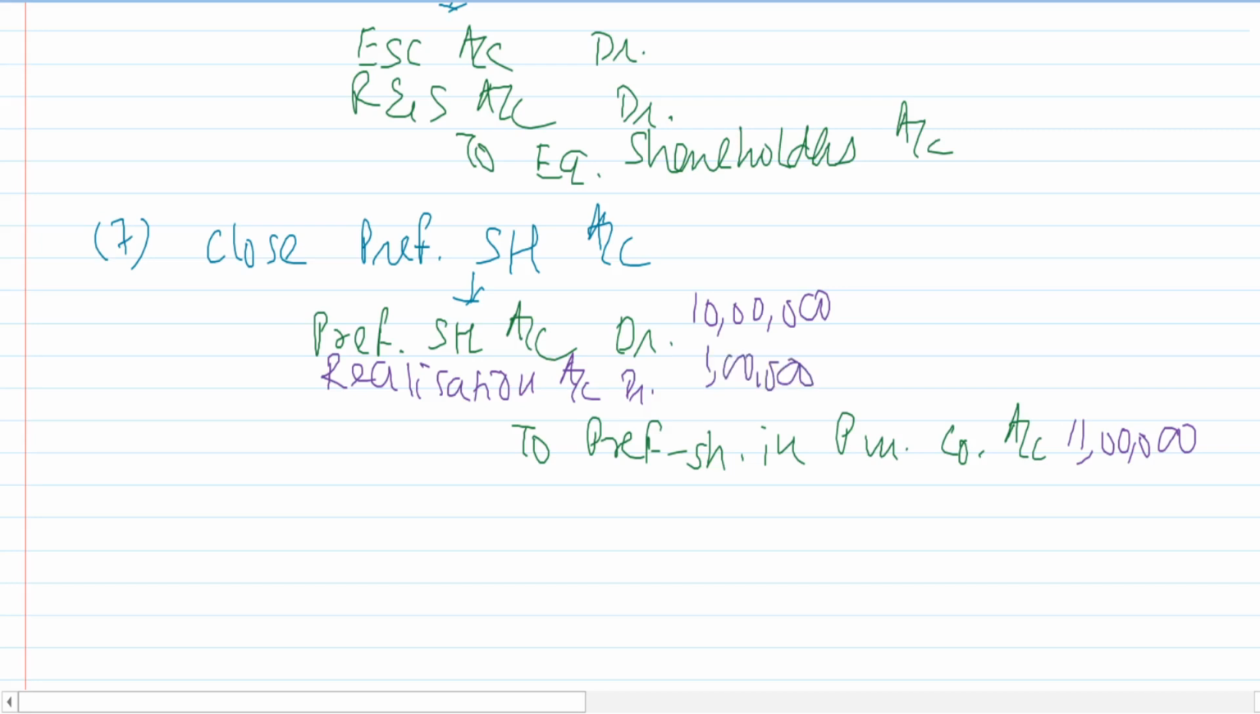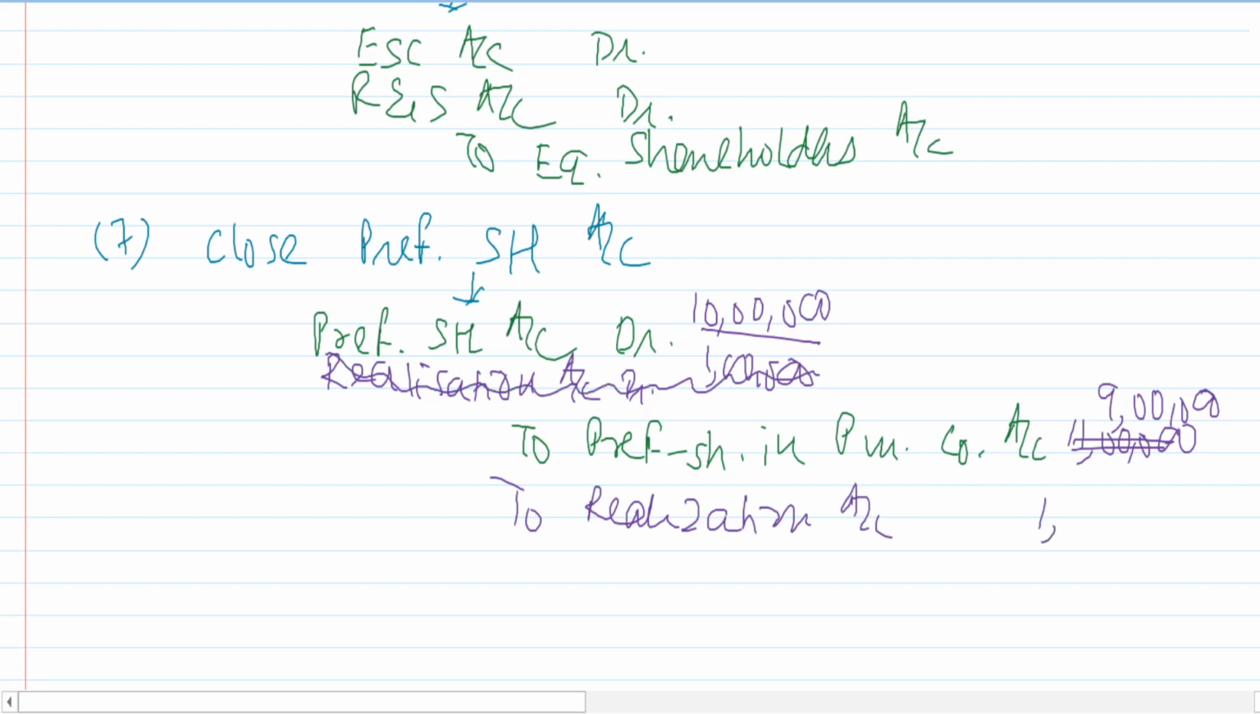Okay. It is also possible that preference shareholders is 10 lakhs, but the preference shares which we are giving to them is only 9 lakhs of rupees. Then this time, whatever difference is there, we will credit it to realization. So we'll say to realization account, right? Realization account 1 lakh. If you are giving less to the preference shareholders, then equity shareholders are gaining. The gain to the equity shareholders will be first credited to realization account.